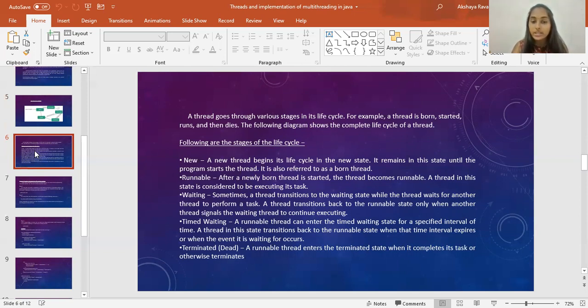New. A new thread begins its life cycle in a new state. It remains in this state until the program starts the thread. It is also referred to as a born thread. Runnable. After a newly born thread is started, the thread becomes runnable.